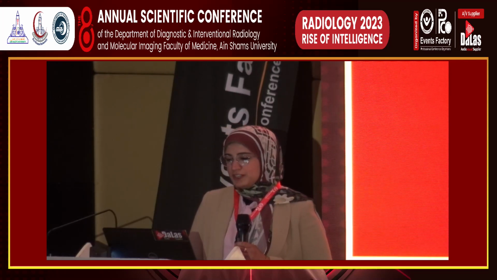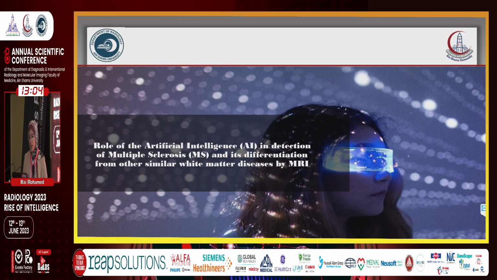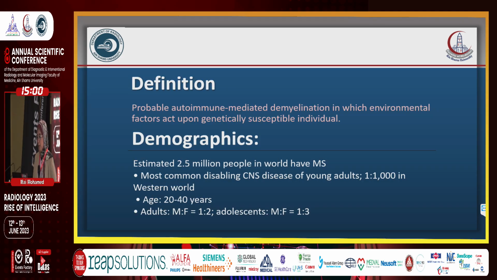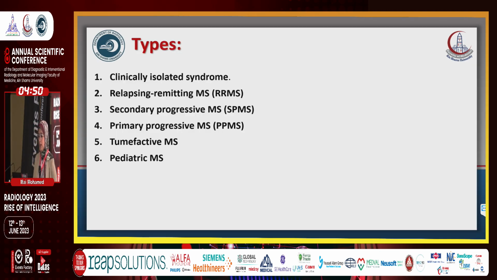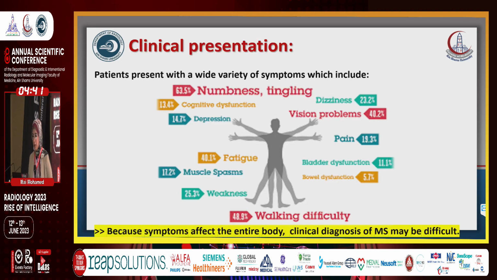The role of artificial intelligence in detection of multiple sclerosis and its differentiation from other white matter diseases by MRI. MS is a probable autoimmune-mediated demyelination, in which environmental factors act upon genetically susceptible individuals. It affects about 2.5 million people worldwide, at ages 20 to 40 years, with a female predominance. Types: clinically isolated syndrome, relapsing-remitting MS, secondary progressive MS, primary progressive MS, tumefactive MS, and pediatric MS.